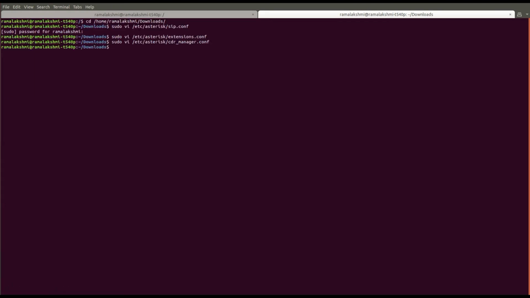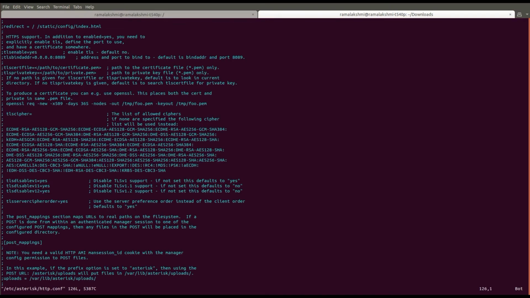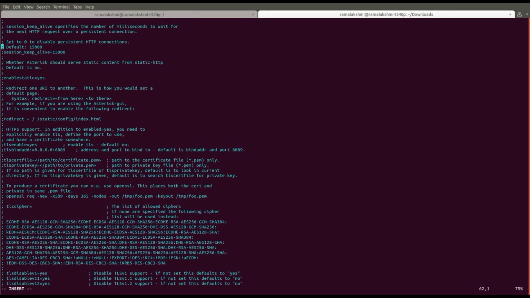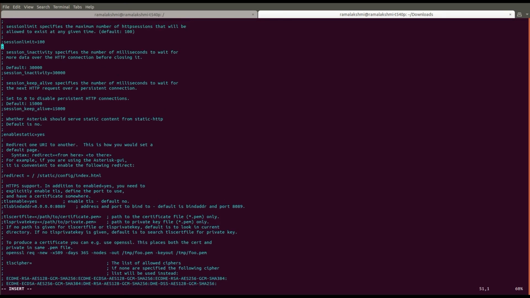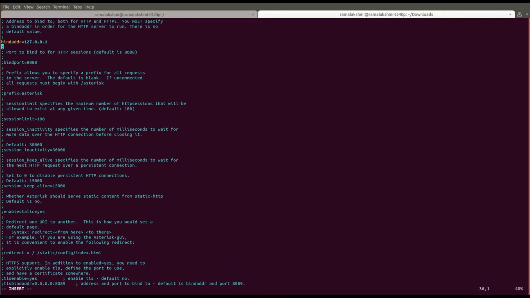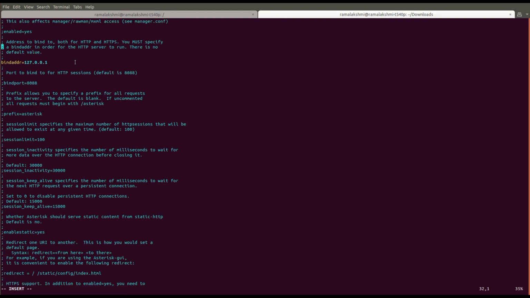Then view the http.conf file. Here check for the bind address field value. You can either use your Asterisk address or use IP 127.0.0.1.